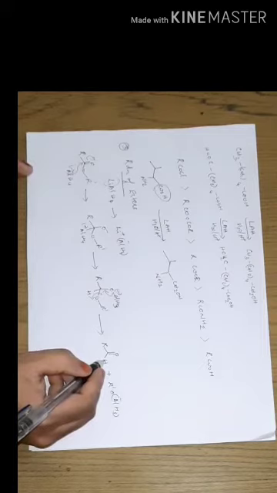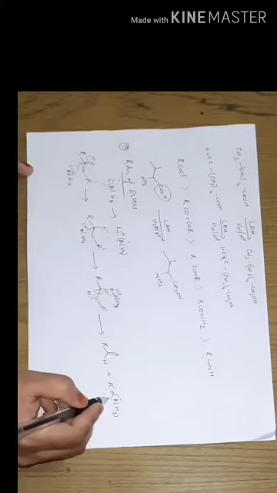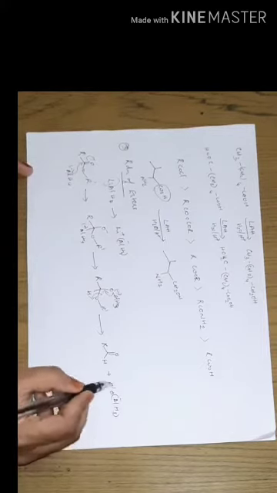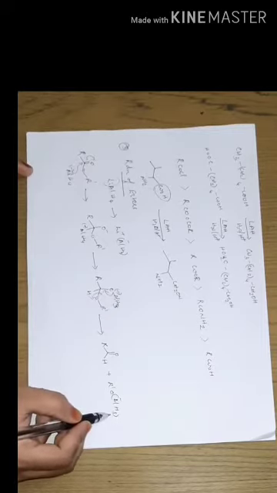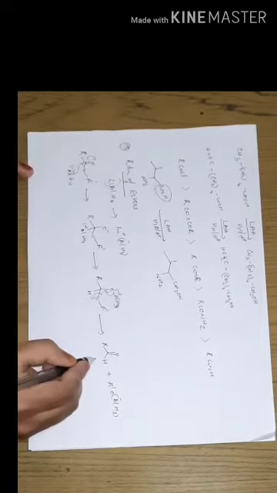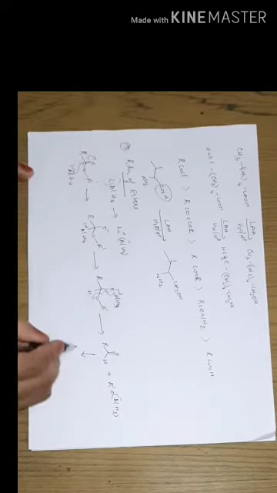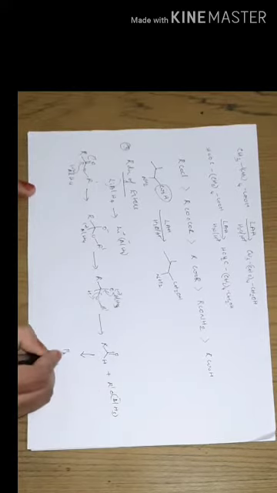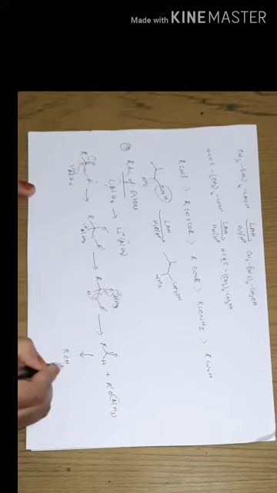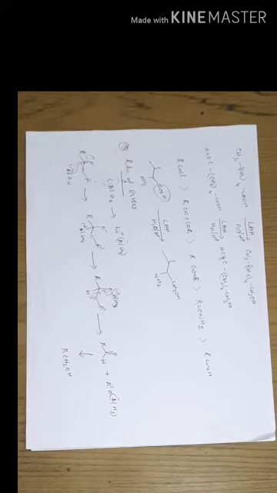This carbonyl functional group is again attacked by another hydride from AlH4 minus, which leads to the reduction of this aldehyde functional group to the corresponding primary alcohol. In this way, the reduction of esters is happening. Okay, clear. This is the mechanism of reduction of esters in presence of lithium aluminum hydride.